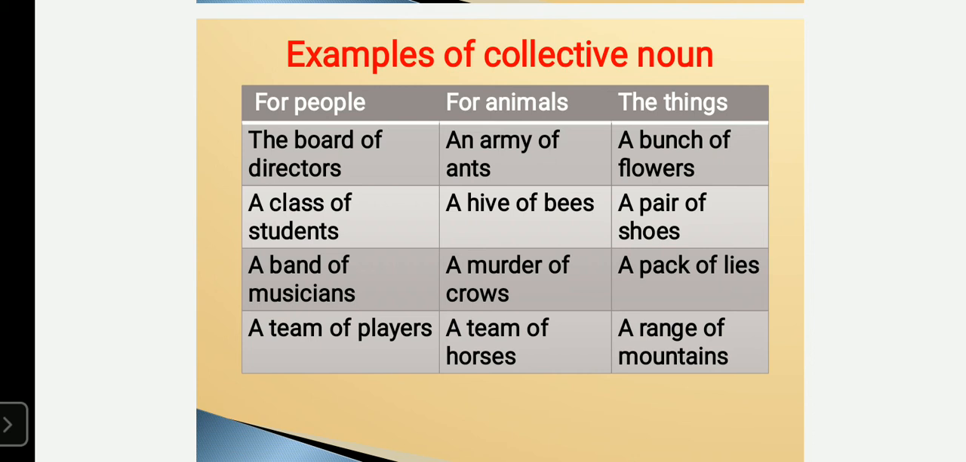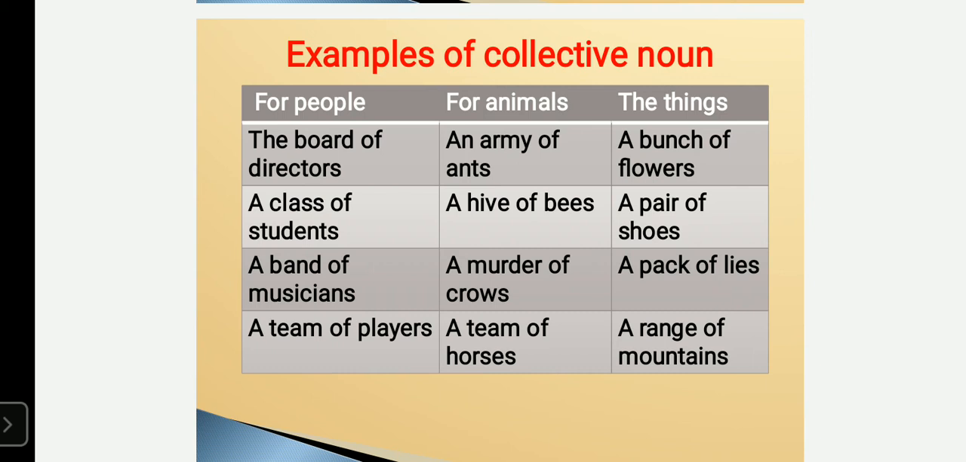The board of directors is nothing but a group of higher officials. That means the corporate officials who are running the company gathered in one place are called the board of directors. A class of students: in a school there may be 20 to 30 classes, and each class contains 30 to 40 children. So we call them a class of students.